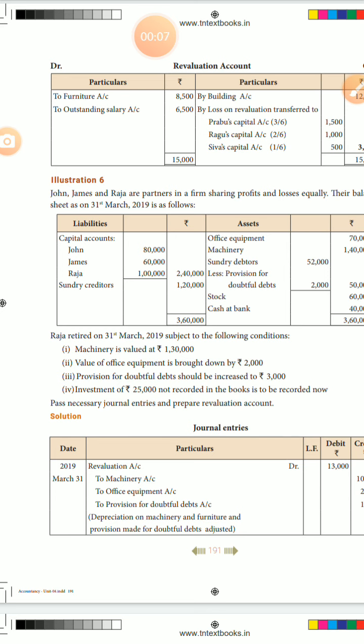The retirement of partners, Indian Partnership Act 1932, Section 32(1). The adjustment required on retirement of partners.